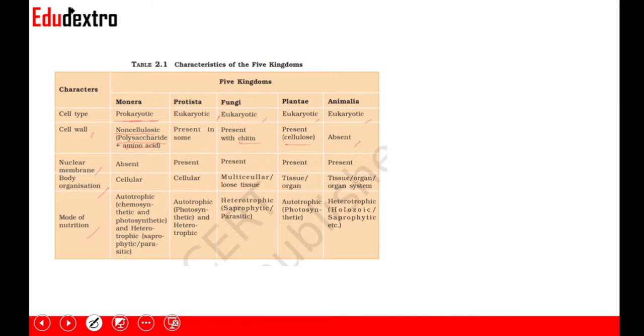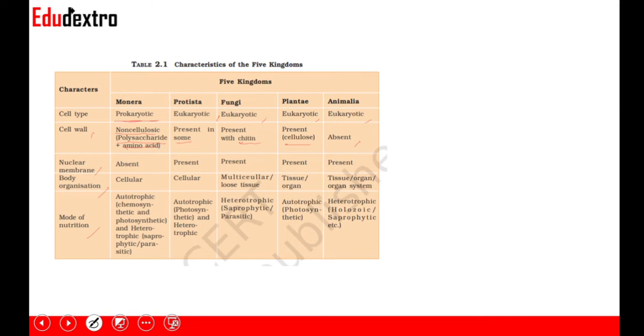It is in fact very common throughout the entire NCERT, so there won't be any need for memorizing that the cell wall of fungi is made up of chitin. In Protista, it is present in some. So over here the important cell walls are Monera and fungi, right? Chitin is there in fungi, and in Monera it is polysaccharides and amino acids.